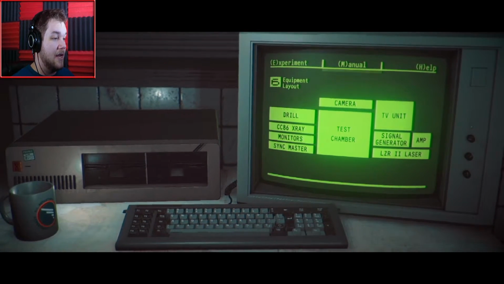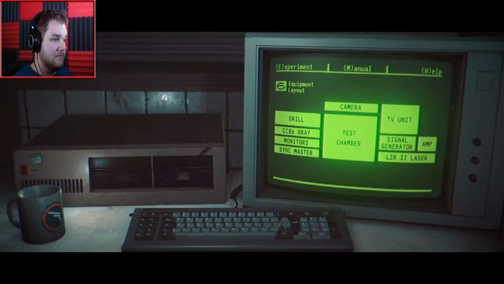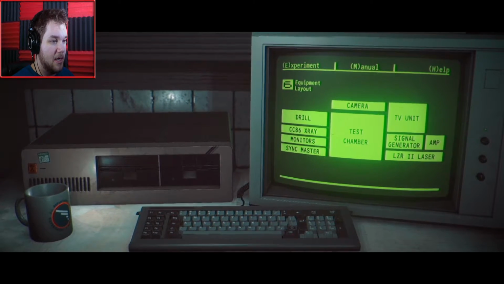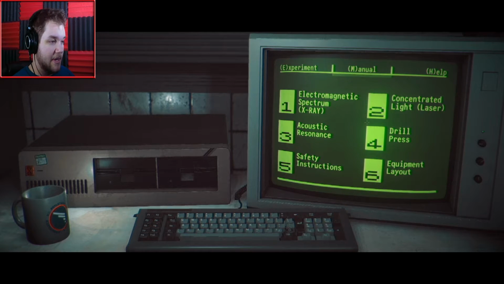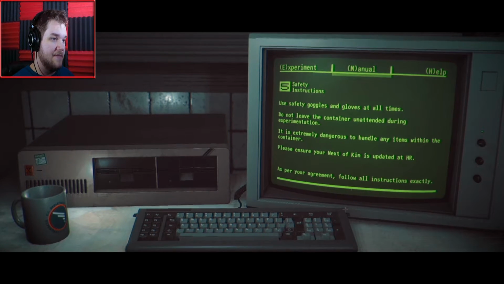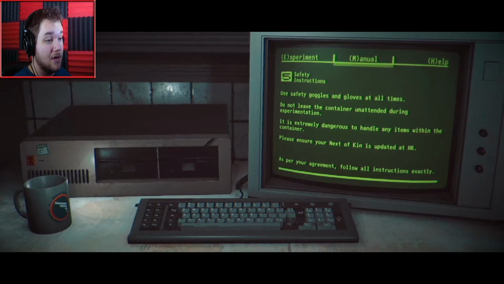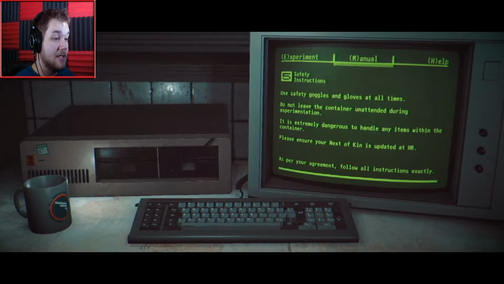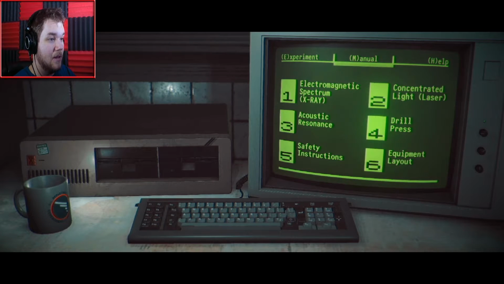So yeah, laser right here, signal amp, X-ray, monitors, blah, blah, blah. So let's go back to the manual. Real quick, I want to check safety instructions. Use safety goggles and gloves at all times. Do not leave the container unattended during experimentation. It is extremely dangerous to handle any items within the container. Please ensure your next of kin is updated at HR. As per your agreement, follow all instructions exactly. So now, let's go ahead and take a look at the laser.